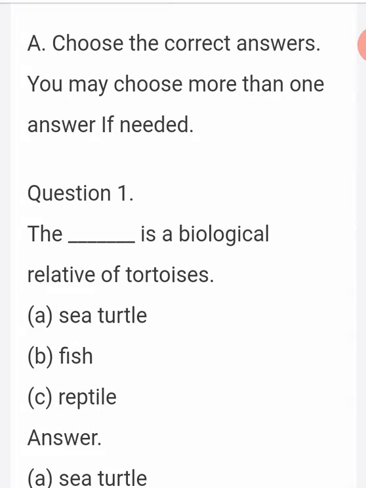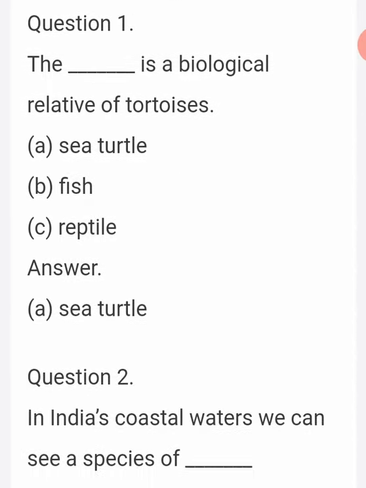Okay, first question. The dash is the biological relative of tortoises. First option, sea turtle. B option, fish. C option, reptile. The correct answer is sea turtle.